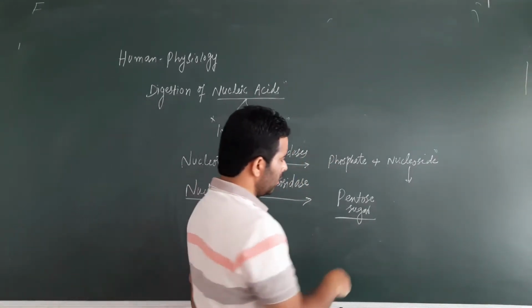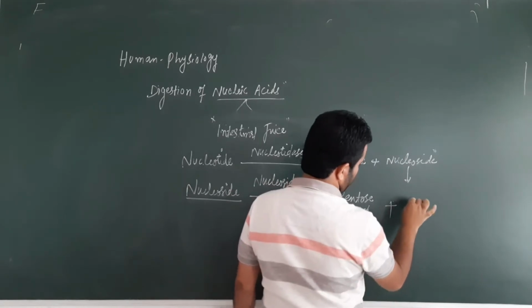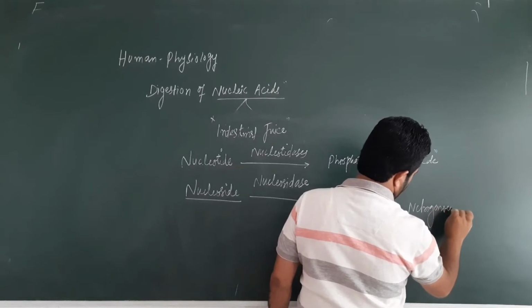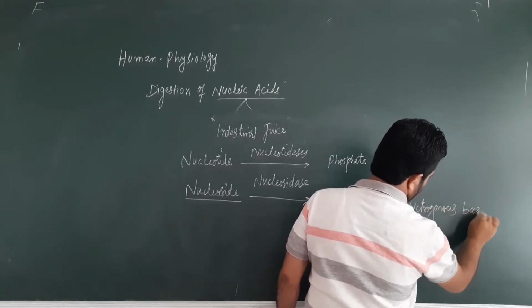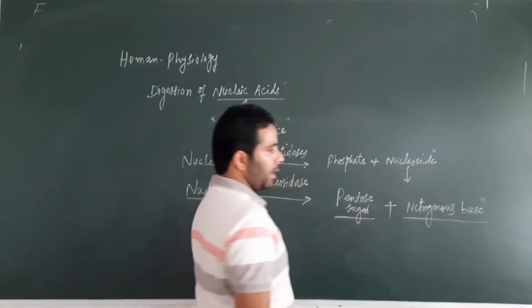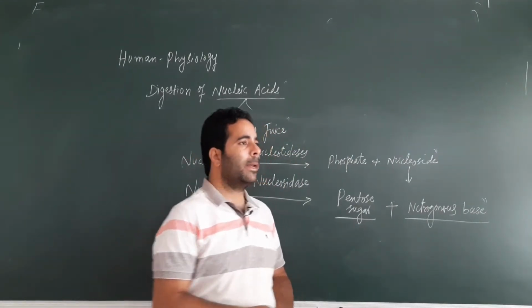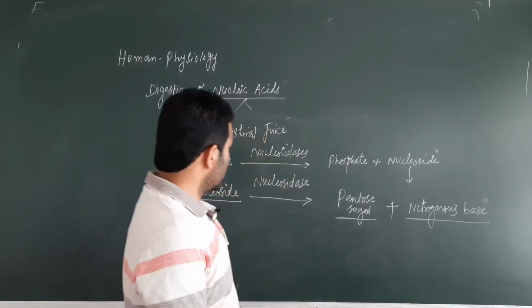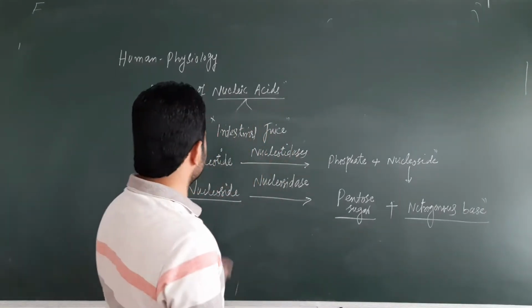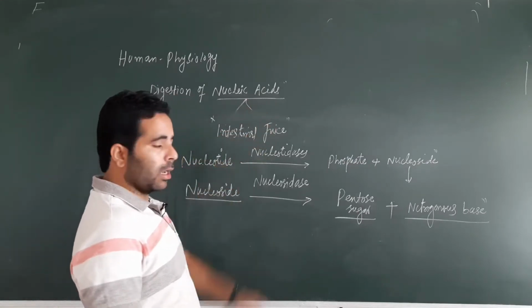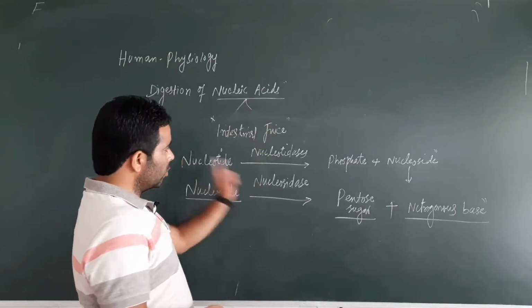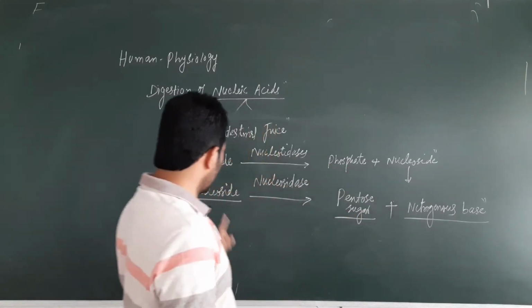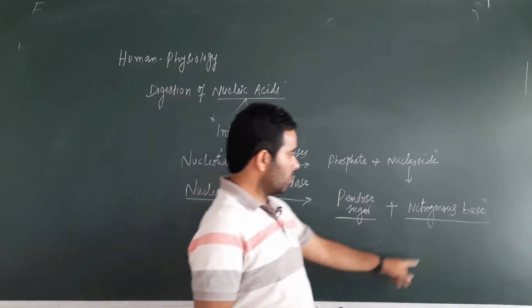So we will get the pentose sugar plus nitrogenous base, you know, that is adenine, guanine, thymine, cytosine in DNA and adenine, guanine, cytosine, uracil in RNA, right? So in this way we have completely digested the nucleic acids, DNA and RNA, first into nucleotides, then nucleotides can get further converted into phosphate and nucleoside, and nucleoside gets broken into pentose sugar and nitrogenous base.